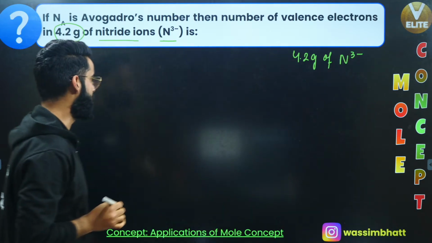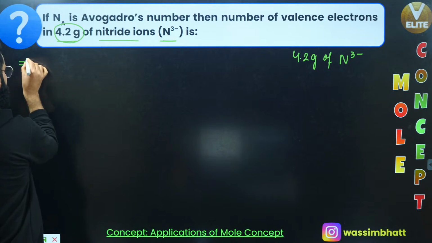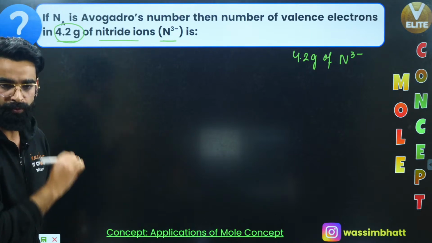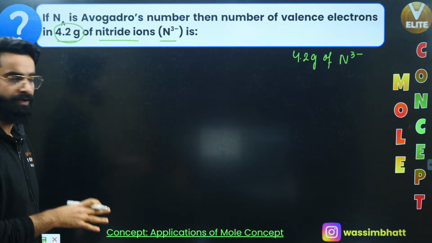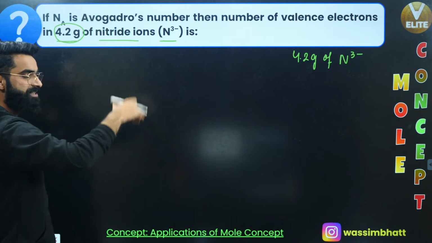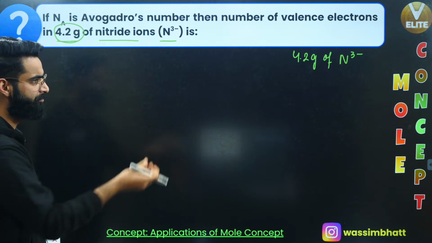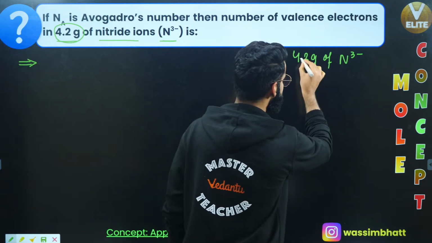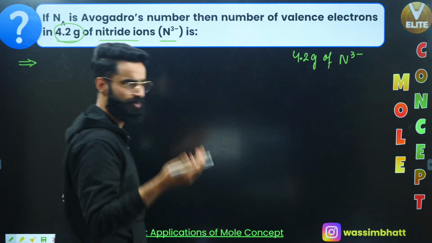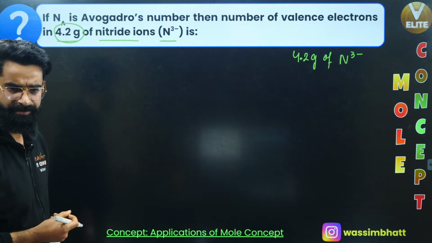First of all, what I'll be doing over here is converting the mass of nitride ion into its moles. And I have told you already, whenever you're given the mass of the substance and you're supposed to convert it into moles, how do you do it? Simple. Divide the given mass of the substance by the molar mass of the substance. You'll be getting the number of moles. As simple as that, right?